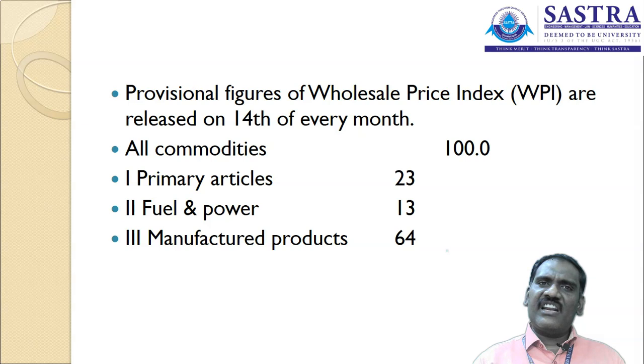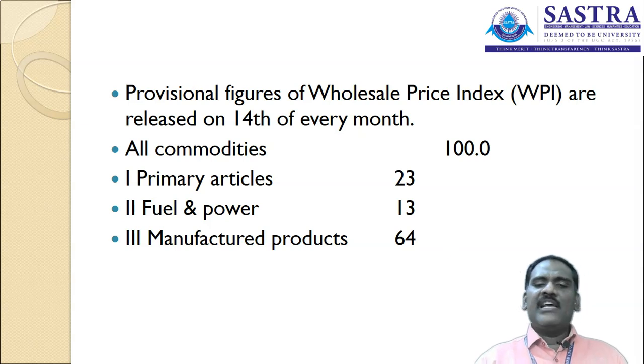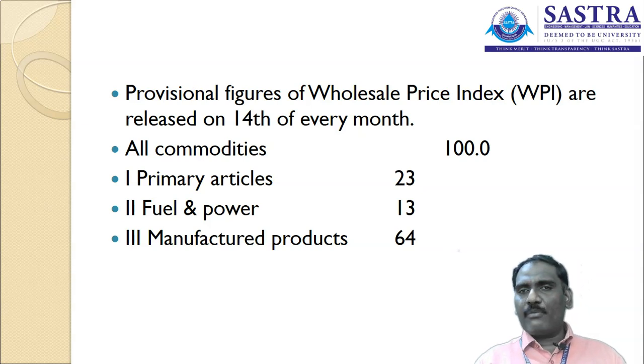So the commodities have weightages assigned by the wholesale price index. The total commodities are divided into three major categories: primary articles, fuel and power, and manufactured products. The primary articles include agricultural products and allied products. 23% of weightage has been assigned for primary articles, whereas fuel and power has 13% of weightage, and manufactured products 64% of